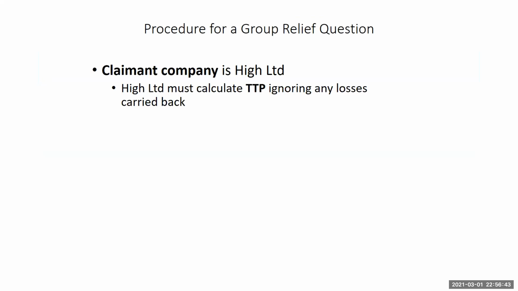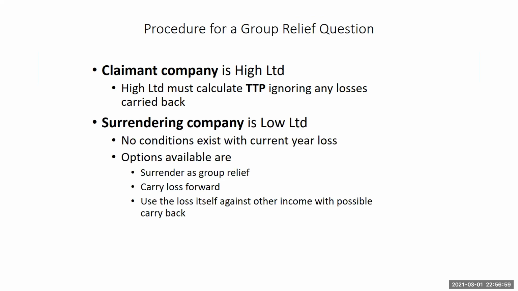Now, procedure for group relief. The claimant company is High. They are making the profits, and Low is surrendering the losses. So High Limited must calculate its TTP, ignoring any losses which have been carried back. The surrendering company is Low Limited. As I said, no conditions exist with a current year loss. The options available to Low are that they could surrender as group relief, they could carry the losses forward, or they could use the loss against other income with possible carryback.